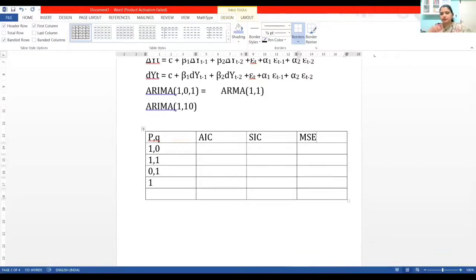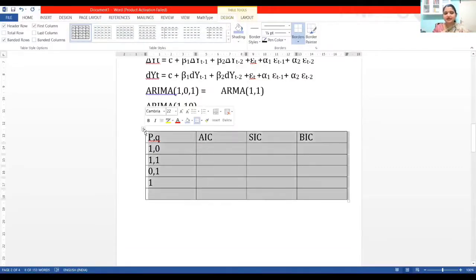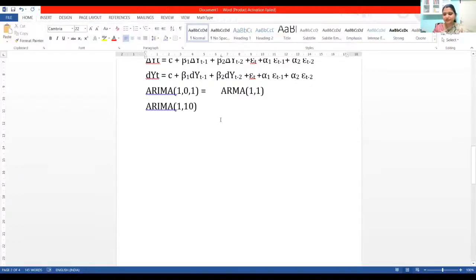Generally we go with information criteria only. Most of the time they all behave together, in the sense that when they are decreasing, they decrease together, or they increase together. At least look at one of them, the AIC value, and pick the one which gives you the least AIC. This is another method, but usually we first have a tentative idea about P and Q, and then do this trial and error. Usually we don't do too much trial and error as such. I doubt whether it is the right method of working.